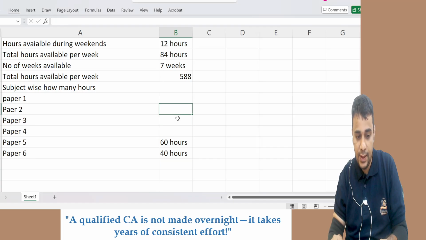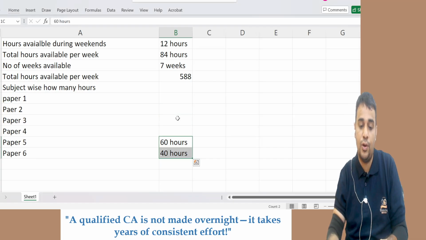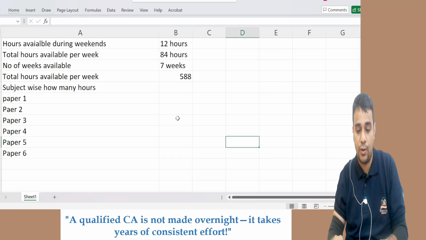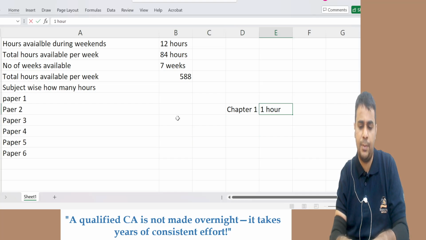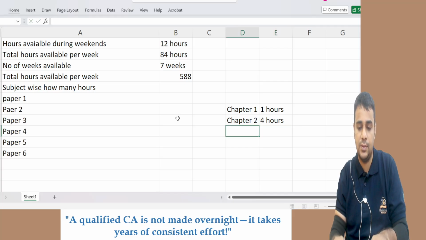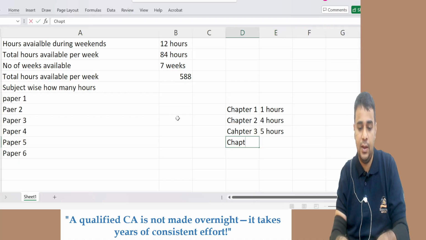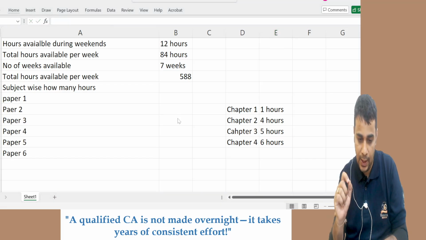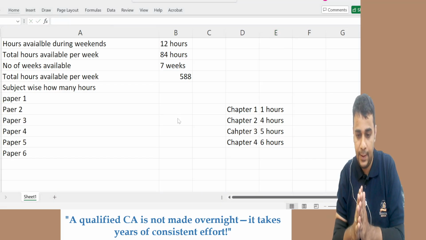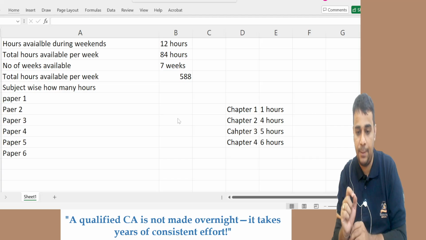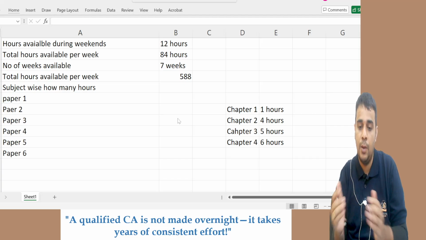Once you decide this 60-40, you can decide by writing. For example, costing, we have chapter 1. I'll spend 1 hour on chapter 1. Chapter 2, I'll spend 4 hours. Chapter 3, I'll spend 5 hours. Chapter 4, I'll spend 6 hours. Some numbers, I'm just giving random numbers. So for every chapter, just note this down. Sit separately, note down the various chapter numbers and say how many hours you need for every chapter. You do that estimation.